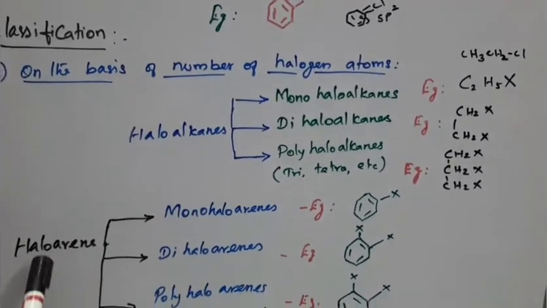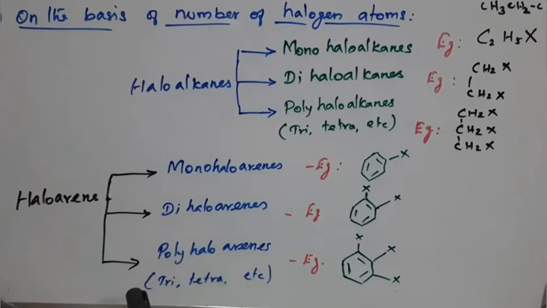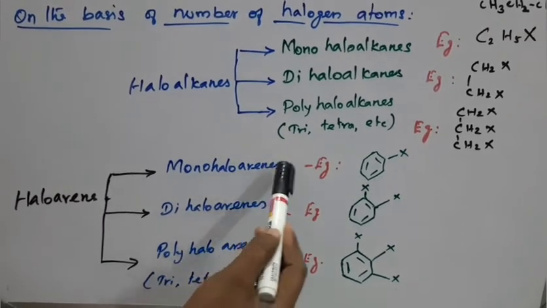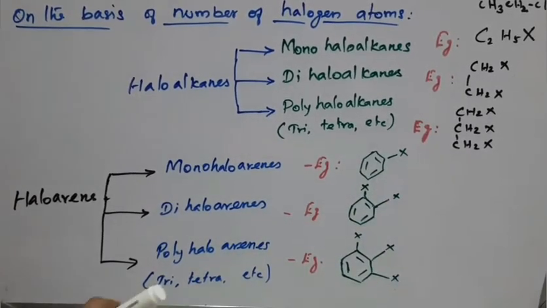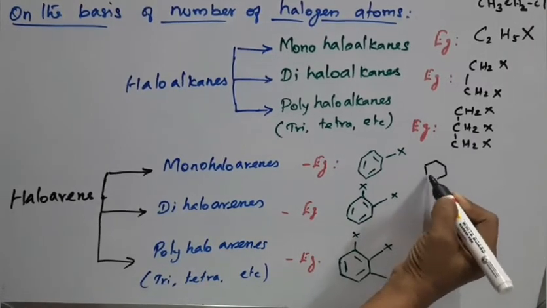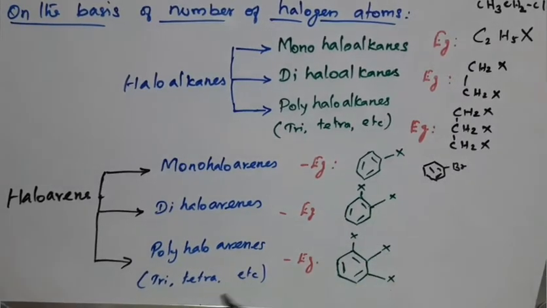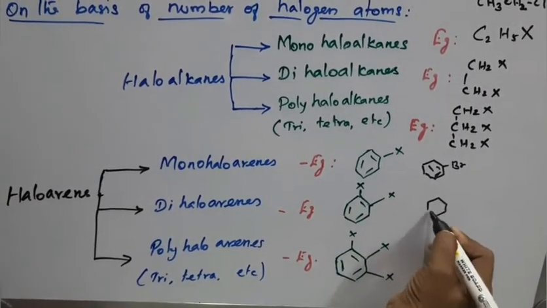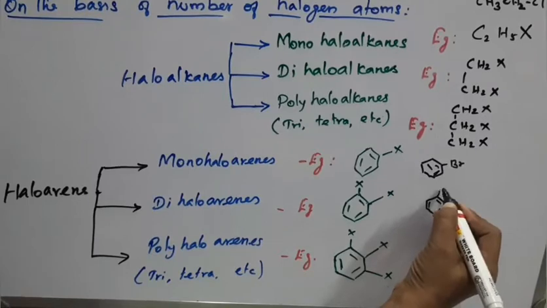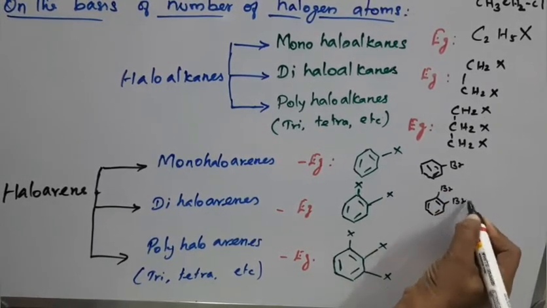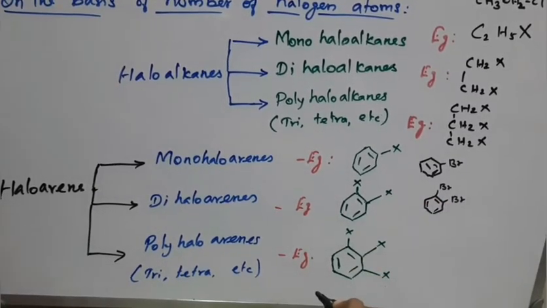At the same time, haloarenes are classified as monohaloarenes, dihaloarenes and polyhaloarenes. First, monohaloarenes means a benzene ring attached to only one halogen atom. So this is bromobenzene. Similarly, with bromine at first position and second position, this is 1,2-dibromobenzene.